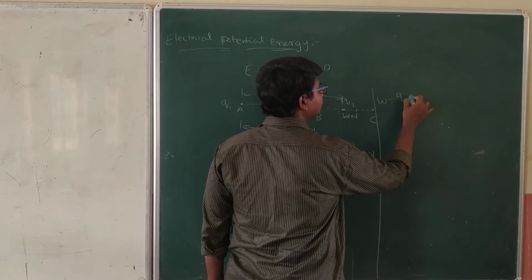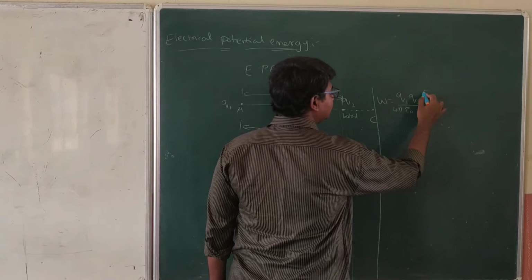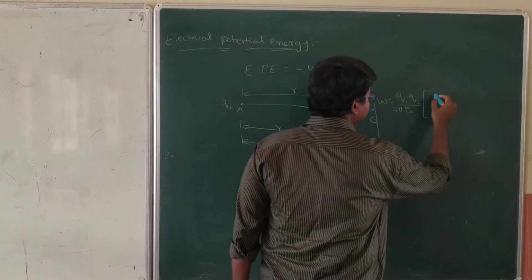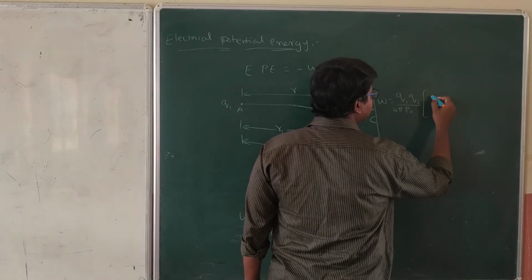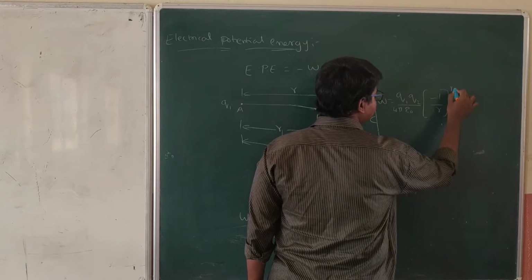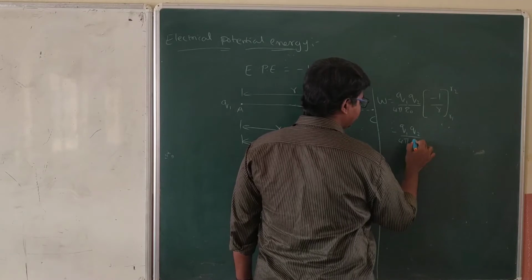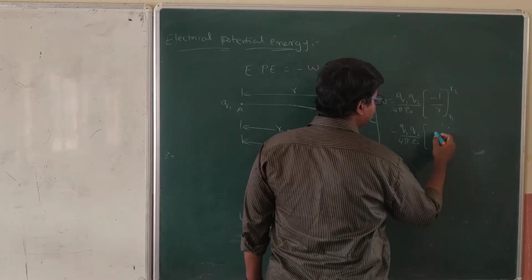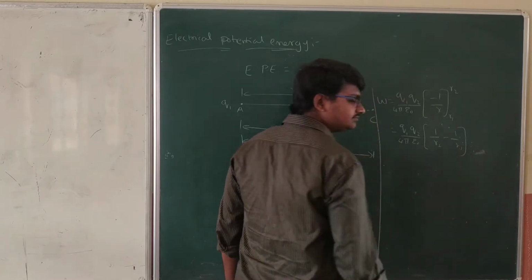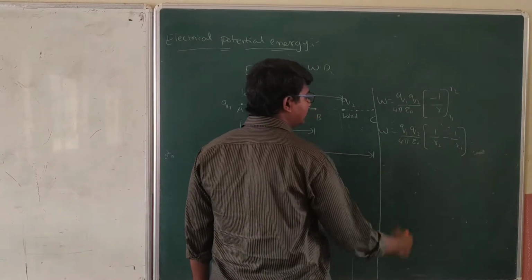That is Q1 Q2 by 4 pi epsilon naught into the integral of 1 by r square, which is minus 1 by r, and the limits are from R1 to R2. That equals Q1 Q2 by 4 pi epsilon naught into 1 by R2 minus 1 by R1. This is nothing but the work done, W.